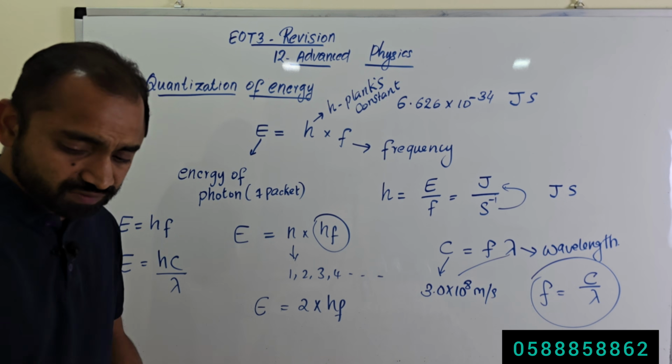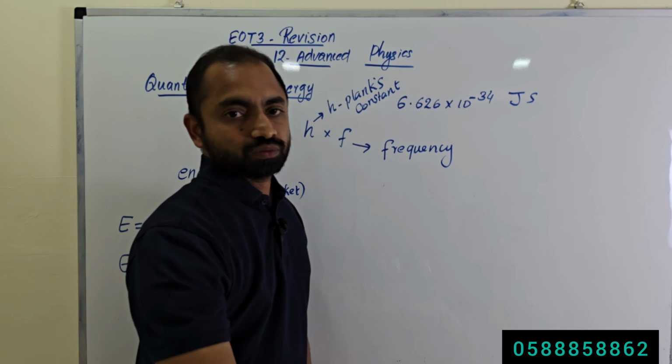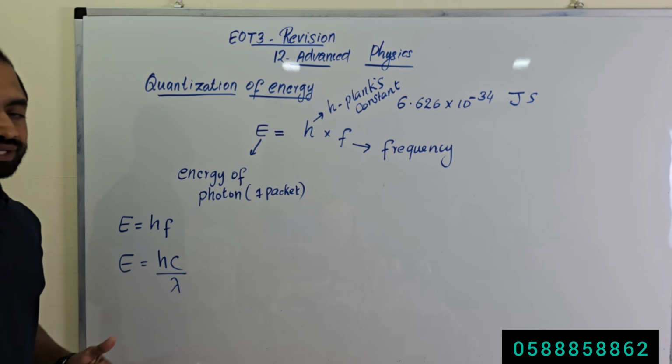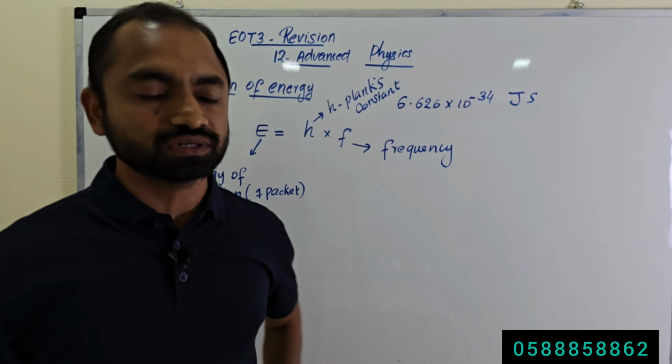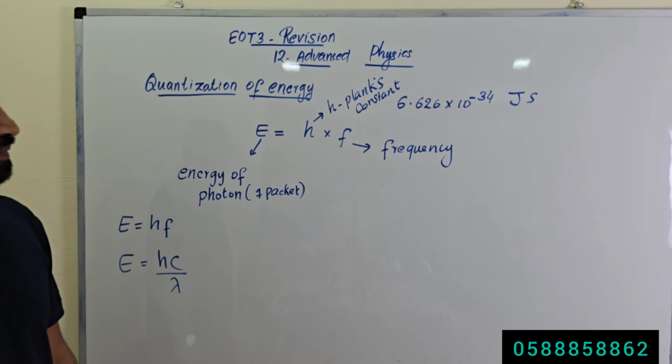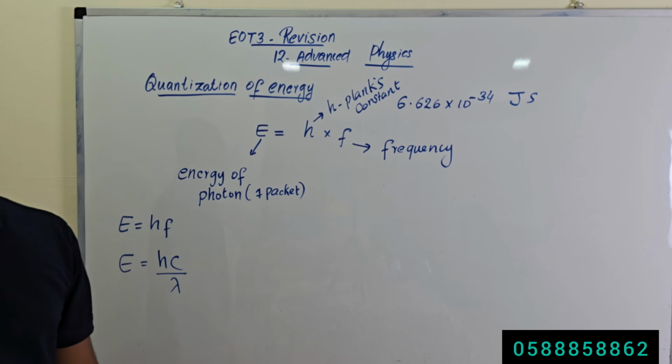Okay, the next step. What is H? H is 6.626 times 10 to the power minus 34. What is C? C is 3 times 10 to the power 8 meters per second.